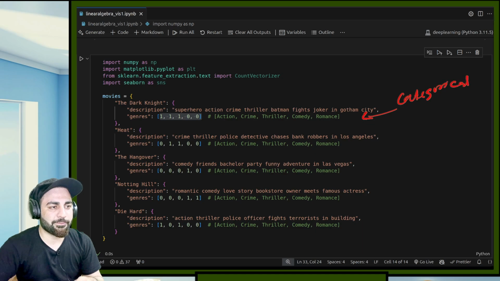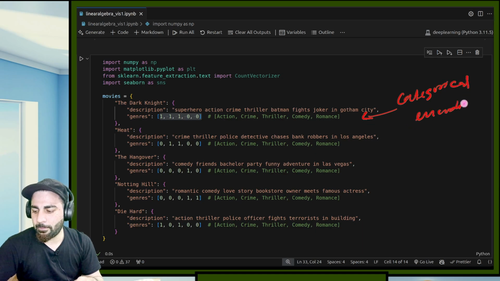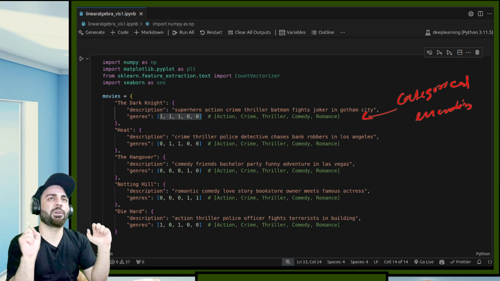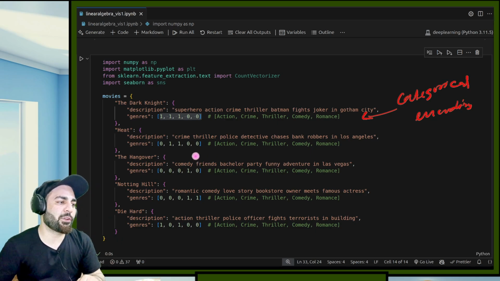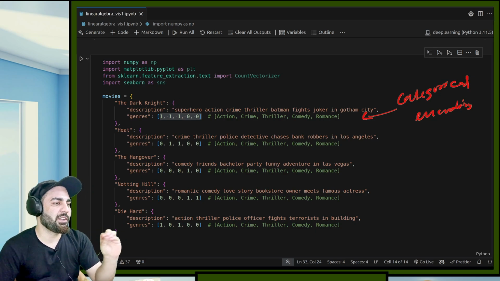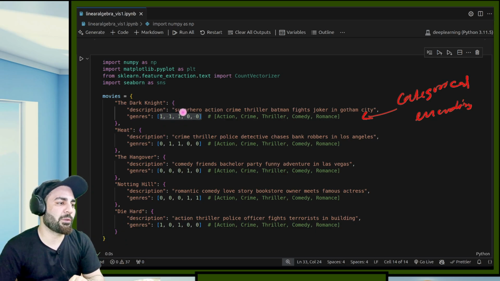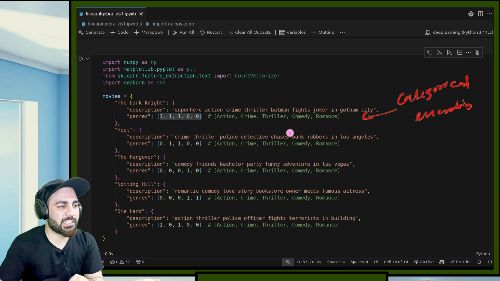Categorical encoding. Because I have to convert the things into numbers. So genre I have to convert into numbers because I cannot write just action or crime and thriller. So I just kept 1s and 0s. And for other things, if you see, the description is crime, thriller, police detective chases bank robber in Los Angeles.